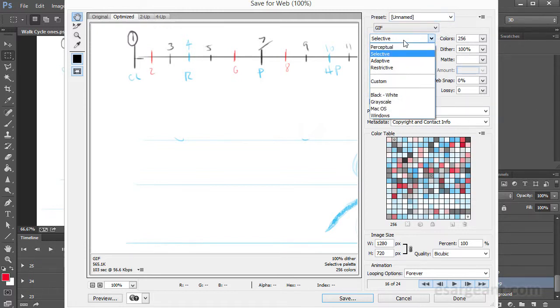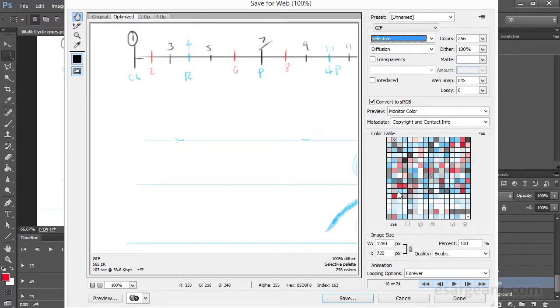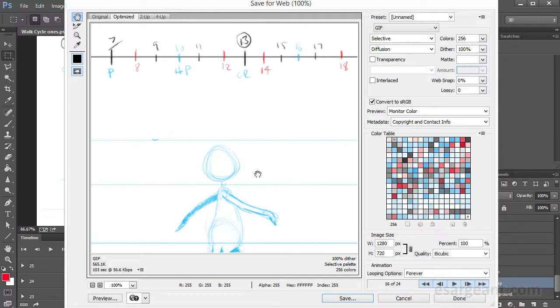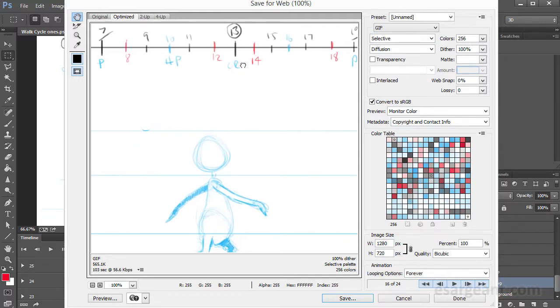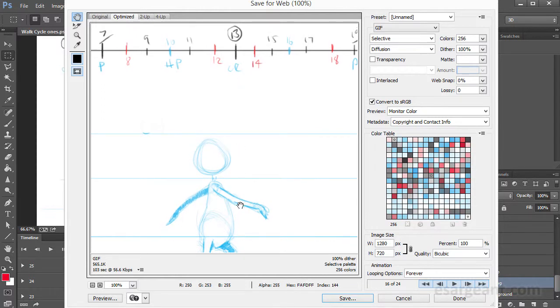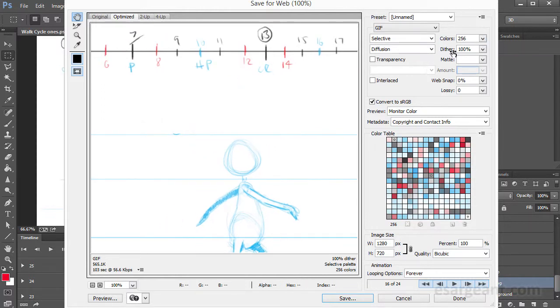So we've got selective. This is all to do with how the GIF file handles the color palette. You can see that we've got a table here, and that the file format is actually trying to select the appropriate colors that have been used, and it's optimizing that file. This is sort of an older, traditional way of reducing file size for web, but unfortunately that's the downfall of a GIF, is that you're limited to a maximum of 256 colors for this format.